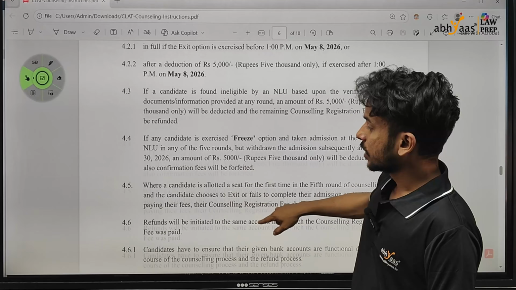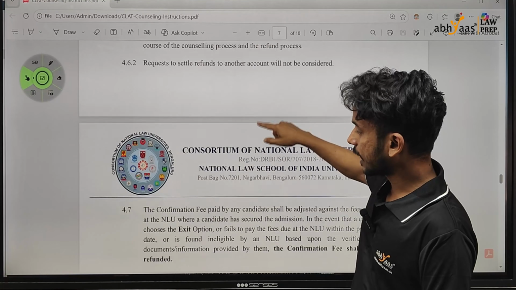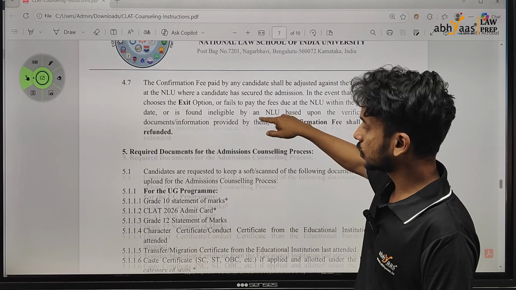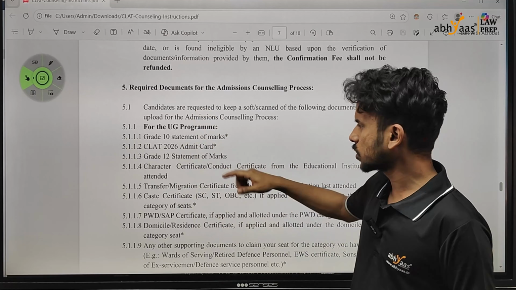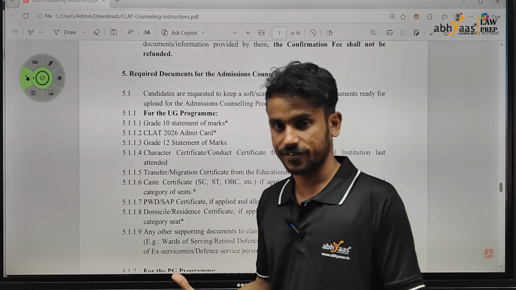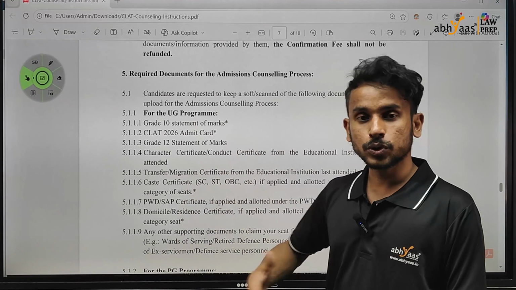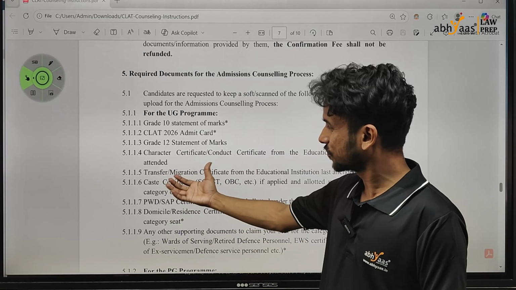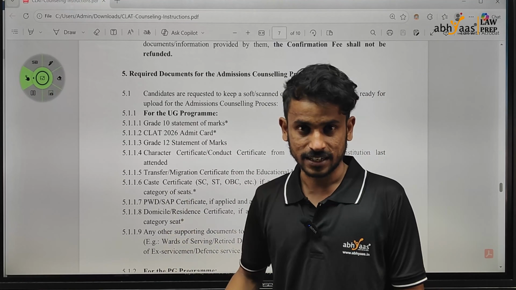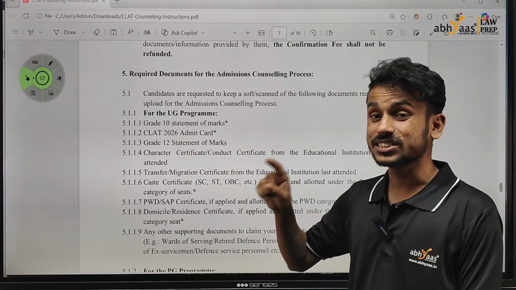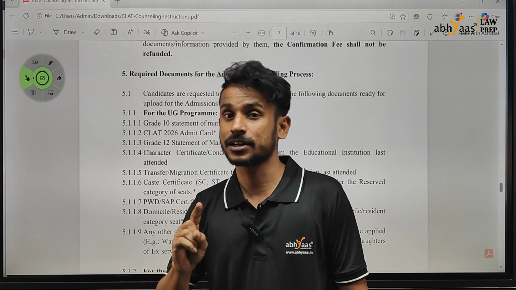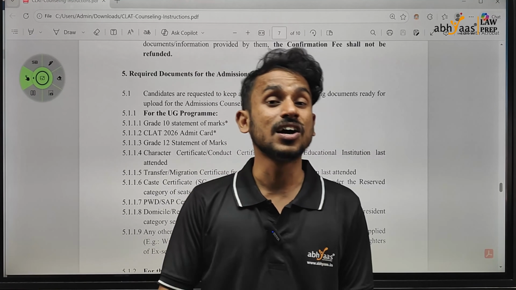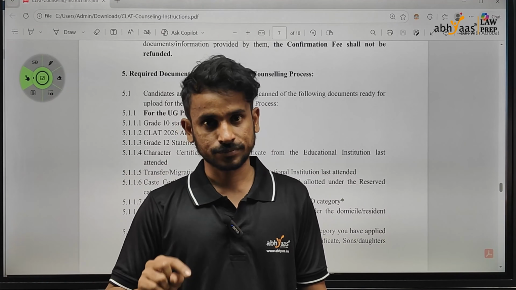Right? Now, coming to the other aspects, there is a list of documents. This is also important. I don't think there is much clarification which needs to be brought here, but you can use the comment box for any category of the documents that you need to submit. If you don't have that, you have to do this while doing the confirmation fee payment. Remember, you have to pay the confirmation fee only when you freeze a seat, right?